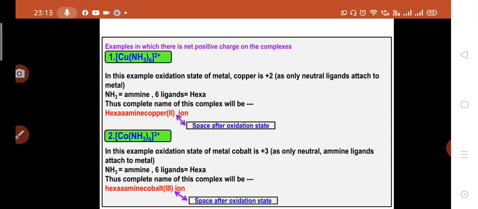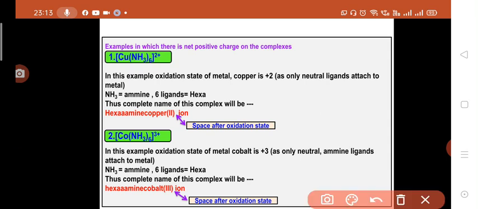Now we can see that there are 6 amine ligands again attached to the cobalt, and for 6 ligands we term 6 as hexa while giving the IUPAC name to the complexes. Hence the complete name for this complex can be written as hexaamine cobalt(III) ion.